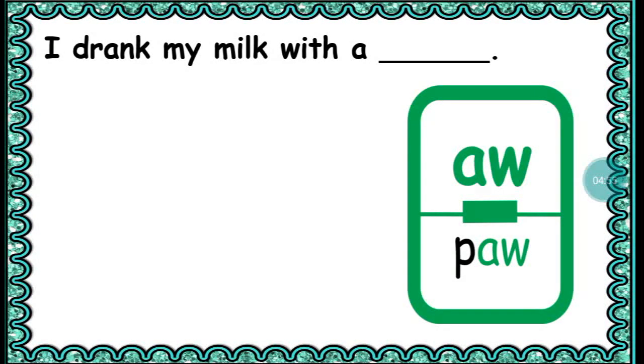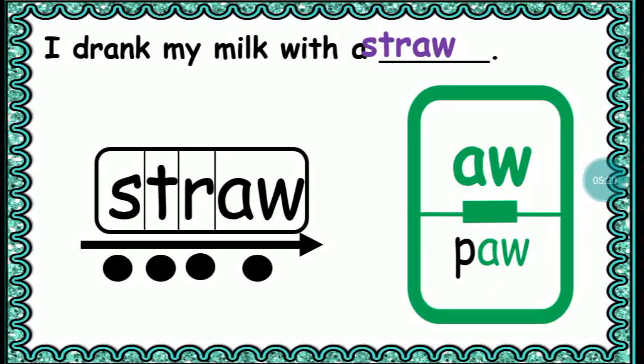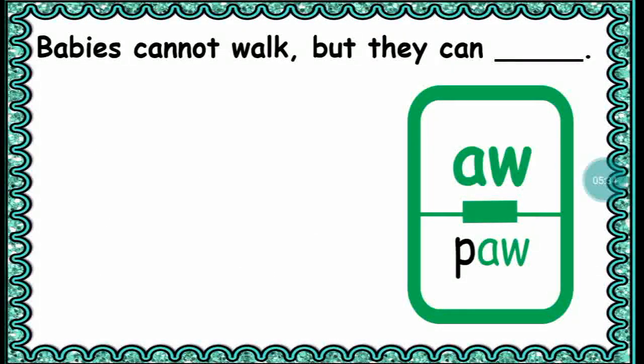I drank my milk with or. Your answer must have the or sound. So I drank my milk with or. Did I hear you say cup? Did I hear you say bottle? I drank my milk with a what? Straw. Okay, straw. Straw has 4 sounds, and that's why we have 4 circles representing the 4 sounds in straw.